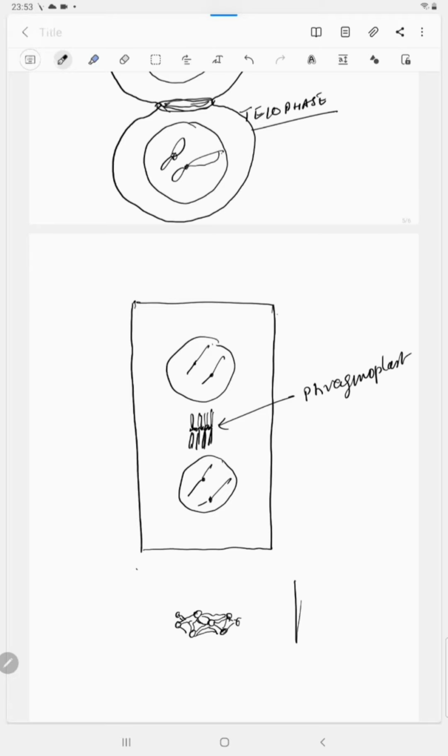So here is the cell wall of the parental cell. Here is the cell wall on this side, here is the cell wall on the opposite side. So this will continue to grow on the lateral sides, and it will also deposit cell wall material, the pectic substances and the cellulose, hemicelluloses, etc., that will gradually be deposited in this fenestrated structure, and gradually they will get thickened and solidified, and they will grow on both sides, finally touching the lateral walls.